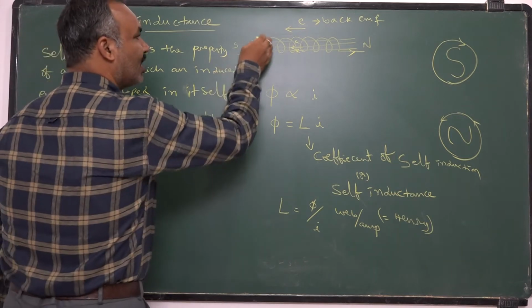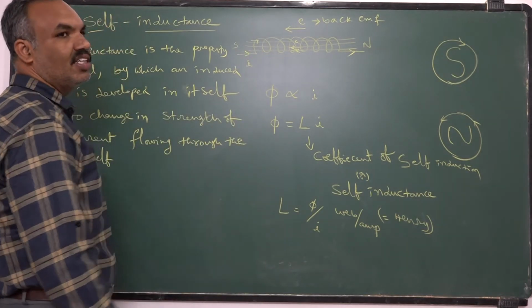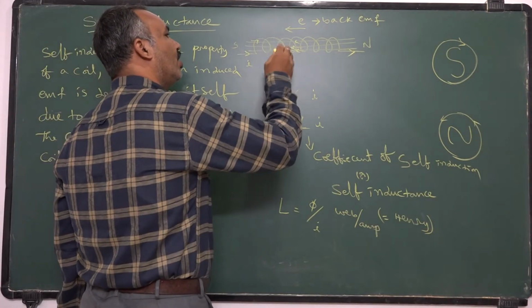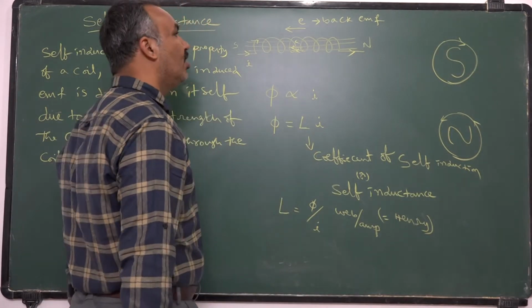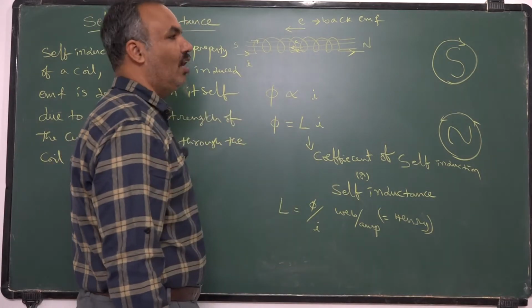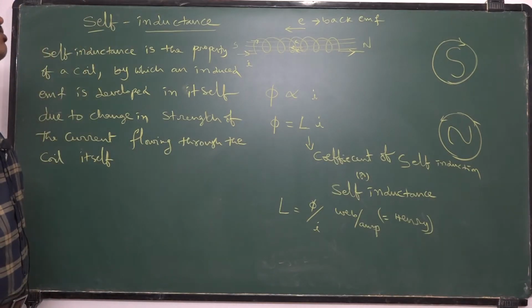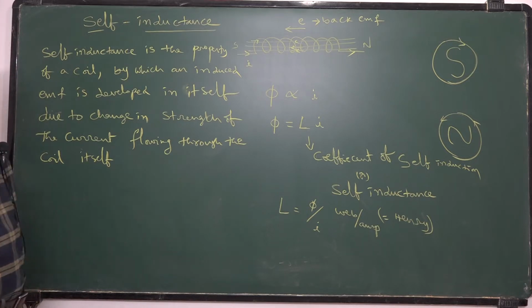So whenever you send the current, it takes some time to grow to its maximum value against the resistance of the wire. During that time, the flux linked with the coil is going to change with respect to time. As the flux is changing, it develops an EMF in the coil in a direction opposite to the growth of current. Such an EMF is called back EMF, or you can call it induced EMF. Such property is called self-induction or self-inductance.